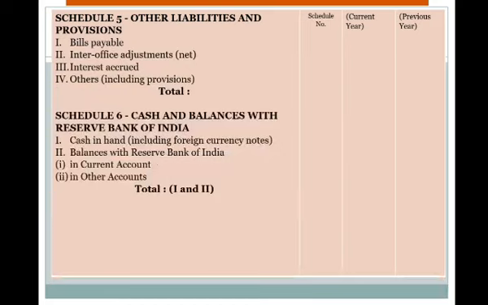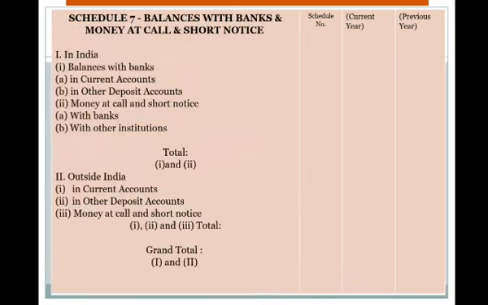Schedule 6 is cash and balance with the Reserve Bank of India: cash in hand, and balance with the Reserve Bank of India in current account and in other accounts. So we have to maintain a balance with the Reserve Bank of India. In Schedule 7 are balances with banks, and money at call and short notice, in India and outside India.